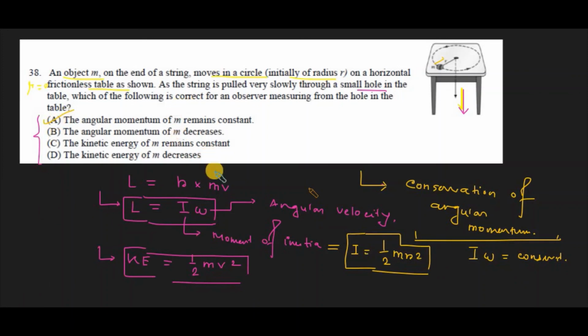Here the kinetic energy is not going to be conserved since you are pulling the object, so the angular velocity is going to change. From there we can say v equal to omega times r. Its angular velocity is going to change, and this radius is also going to change, so half m v square is going to change. Overall the kinetic energy is going to change, so it is not going to remain conserved.